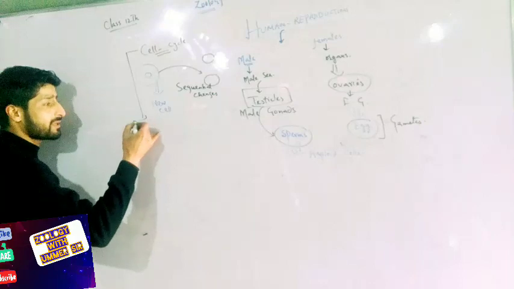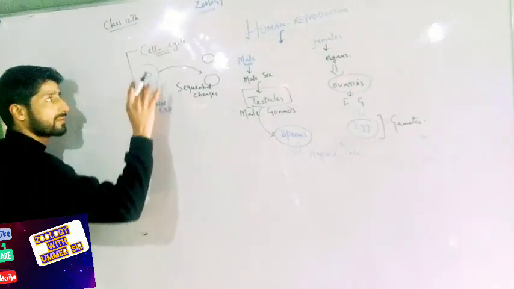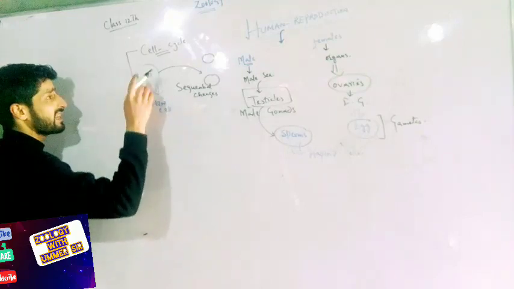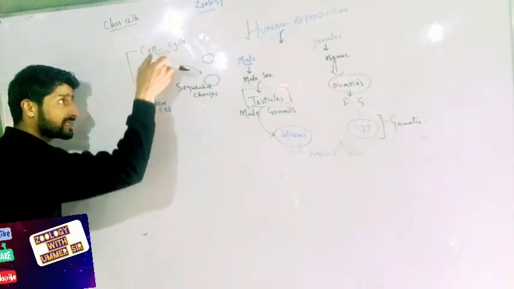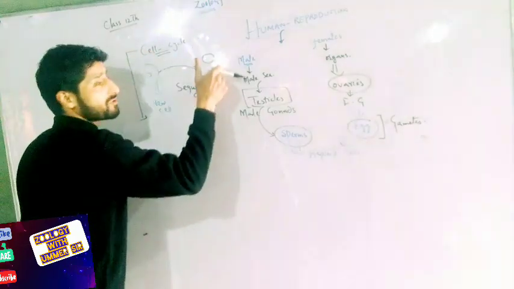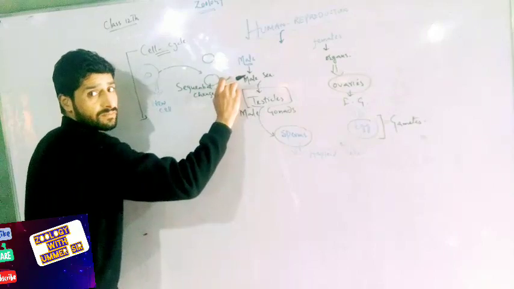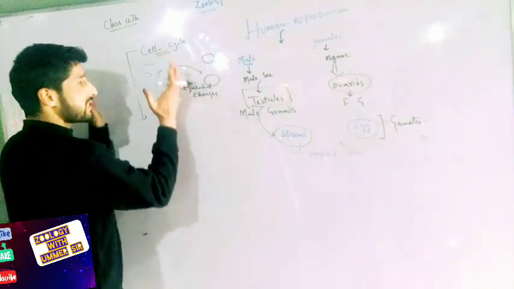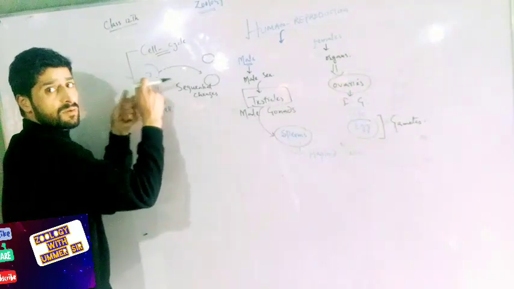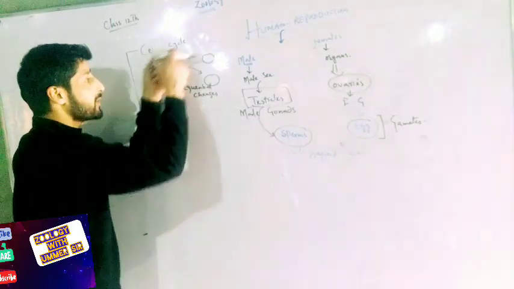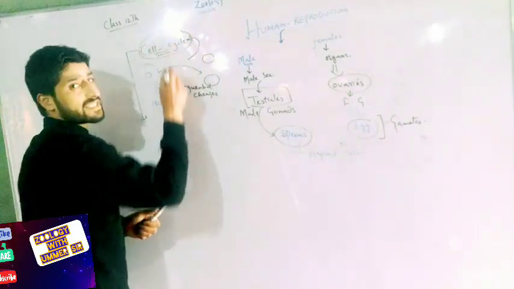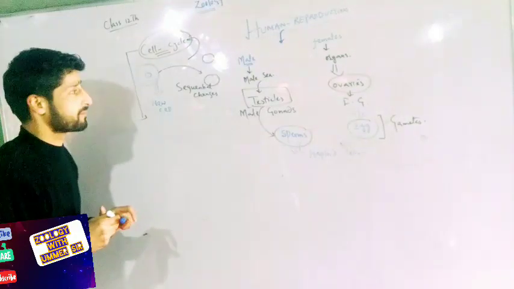So what I mean here is all the sequential events in a cell from its formation up to its own division into two daughter cells. All these events are collectively studied in the cell cycle that you studied in class 11th.